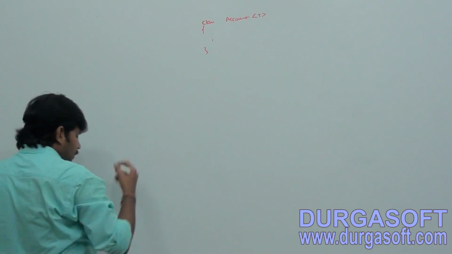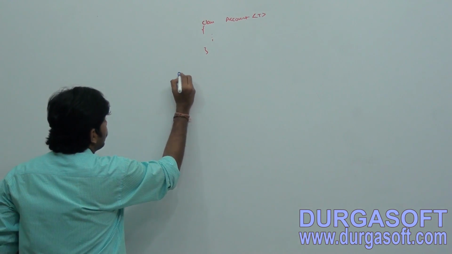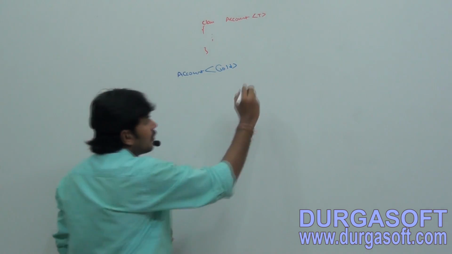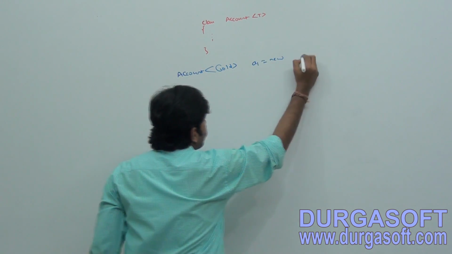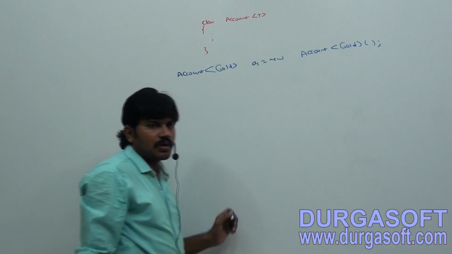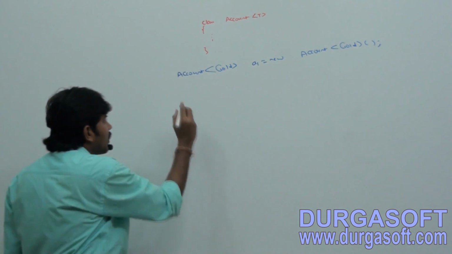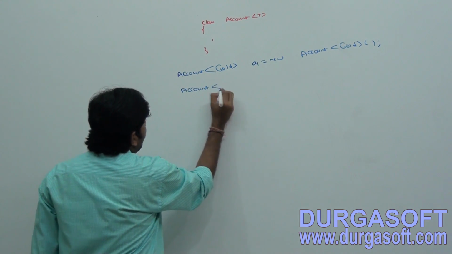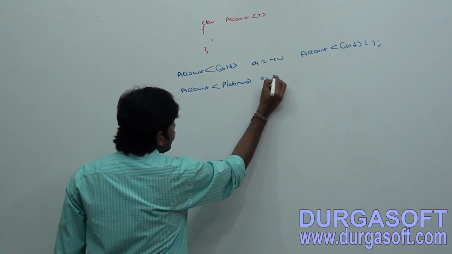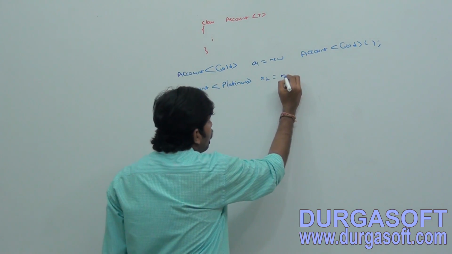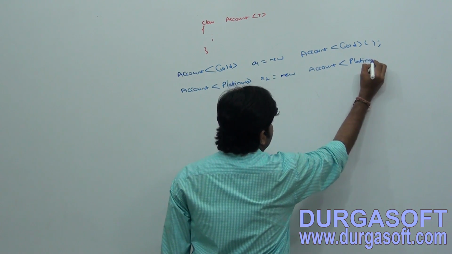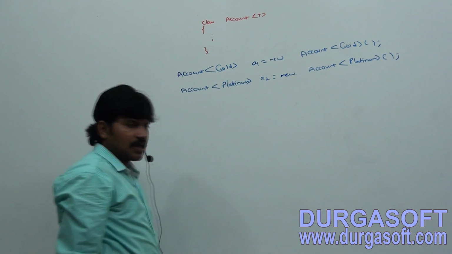So Account of GoldAccount: a1 is equal to new Account of GoldAccount, right? Then platinum account: a2 is equal to new Account of PlatinumAccount. Are you getting the point?